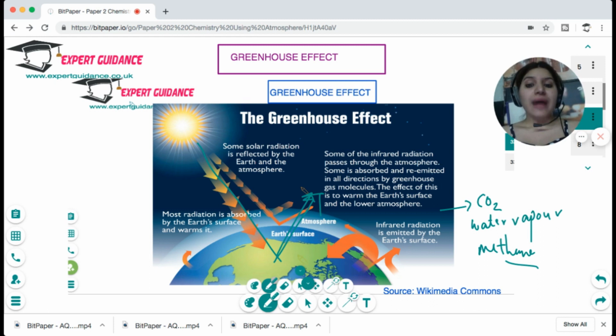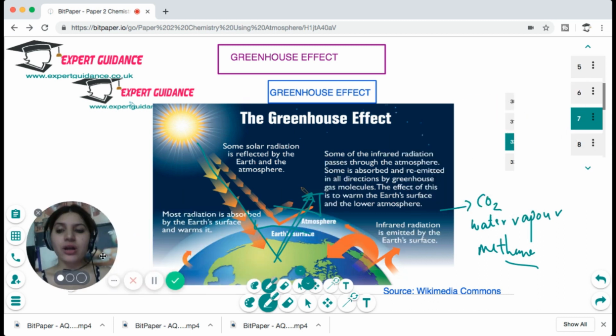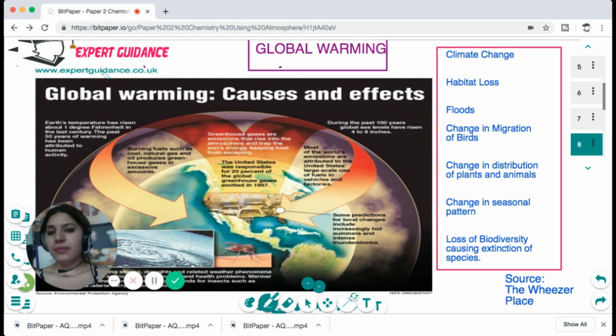But due to rapid urbanization, industrialization, and deforestation, the level of carbon dioxide has increased to a great extent, and that has caused an increase in the global temperature, causing global warming. It is causing melting of the ice caps, flooding, change in seasonal pattern, habitat loss, and a lot of environmental problems. Global warming causes climate change, habitat loss, floods, change in the migration of birds, change in distribution of plants and animals, change in seasonal pattern, and loss of biodiversity causing extinction of species.